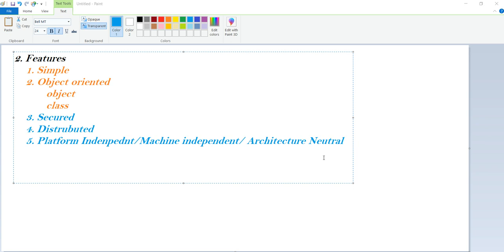It can be executed only on the machine where it is compiled. If you want to execute the C program on another machine, we need to recompile the program and then execute. This nature makes C a system dependent or platform dependent language.